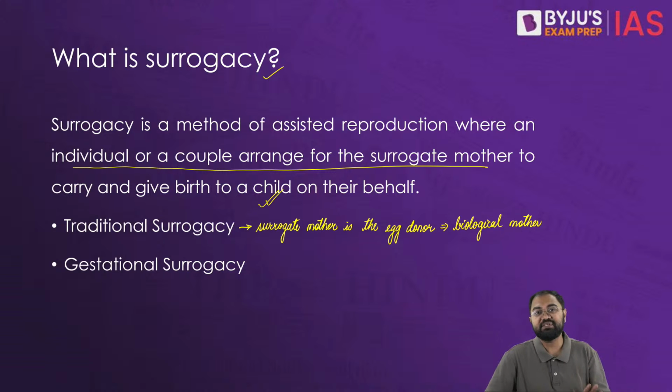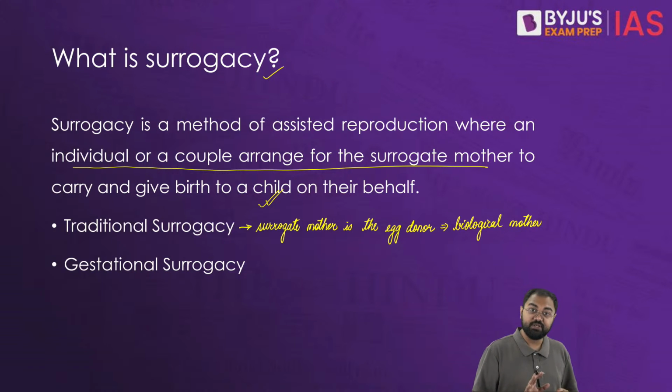So the egg comes from the intended mother and the sperm from the intended father. In this scenario, the combination is done in a lab through a process called in vitro fertilization, and then the resulting embryo is placed into the surrogate mother's womb. This is what we call gestational surrogacy.